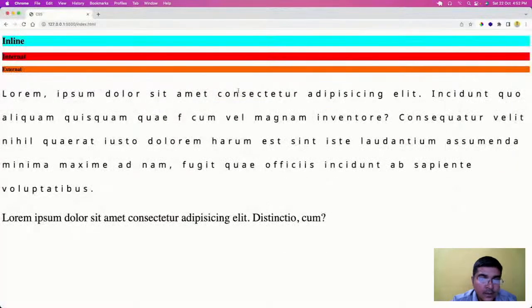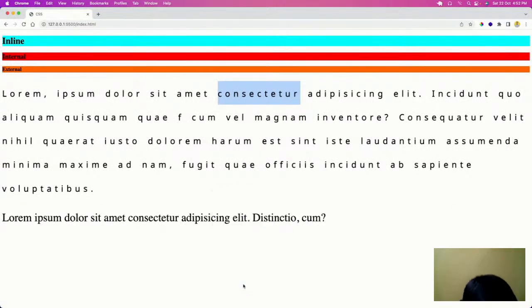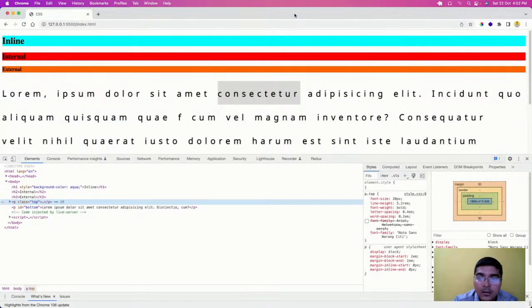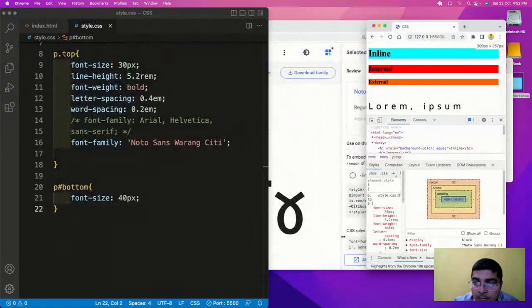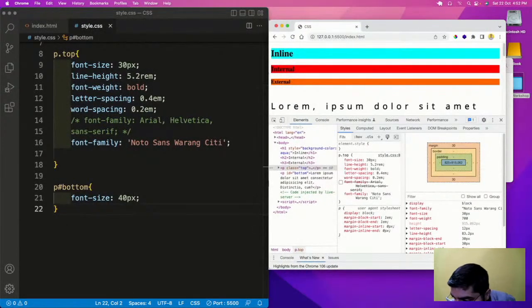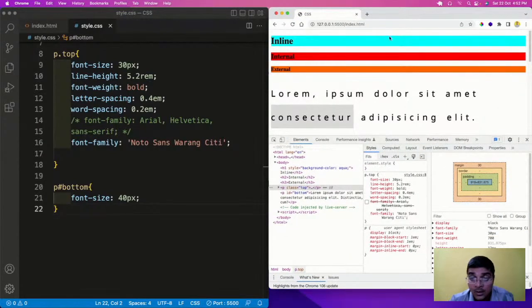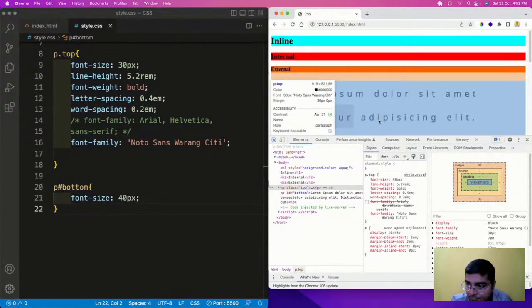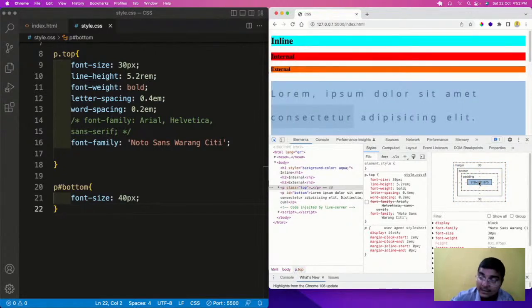Now here, if you see, okay, so this is a box model. Fine. So here, box model contain of four things: content. Outside this content have padding. Outside this padding have border.